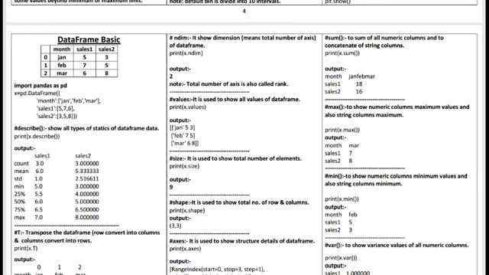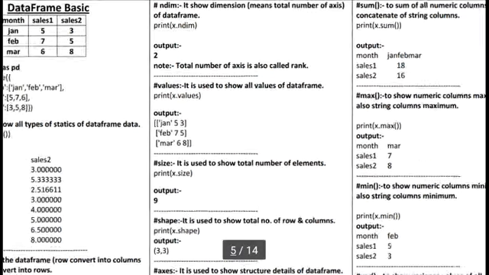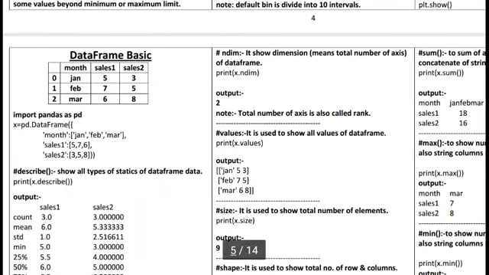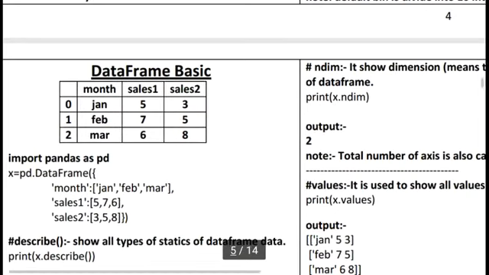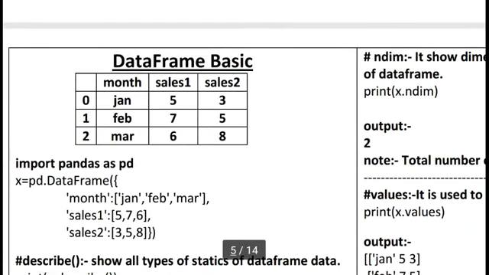You can see here I am taking one example, a simple table which has rows and columns. The column name is month. In the month column you can see Jan, Feb and March. In the next column the name is sales 1 and the value is 576. The next column is sales 2, the value is 3588, and this is our first row, index 0.